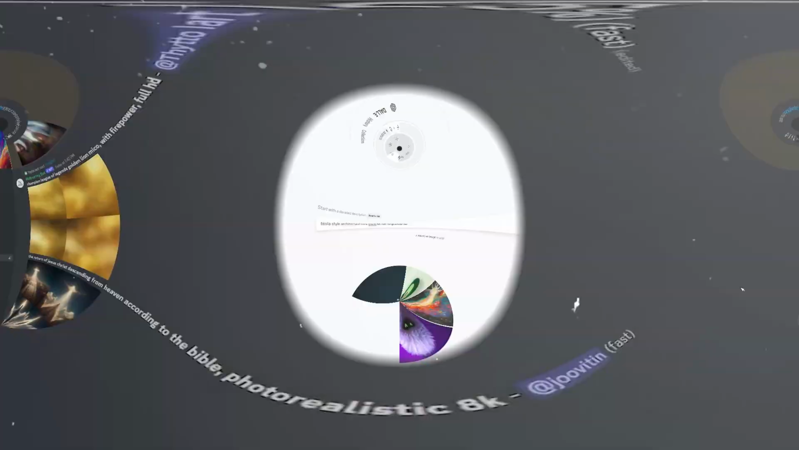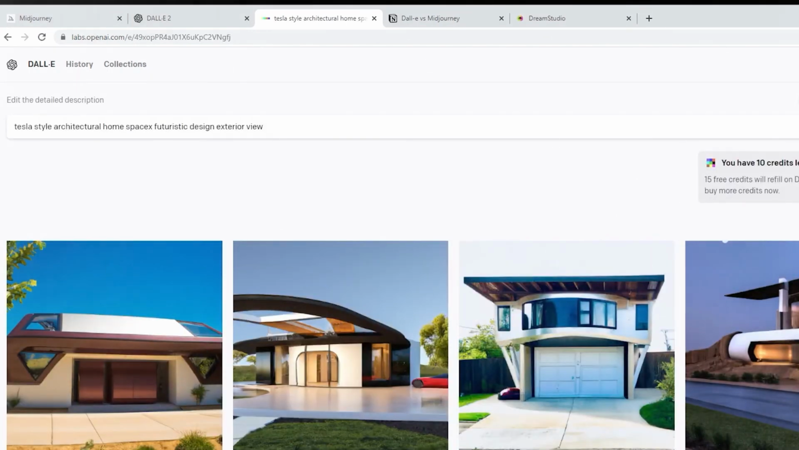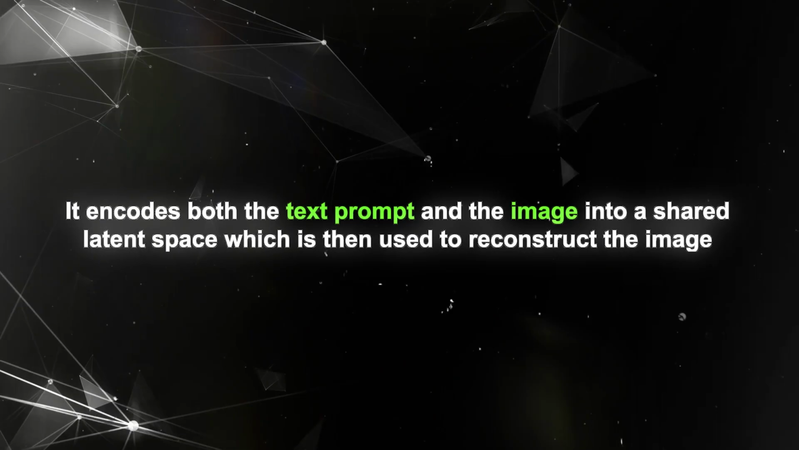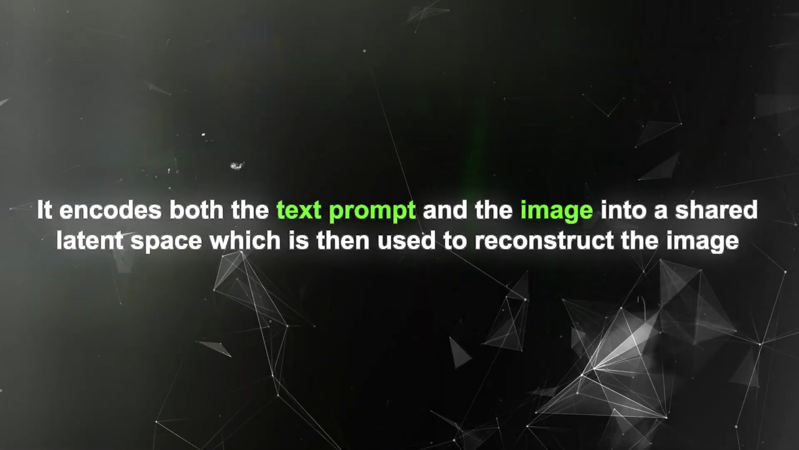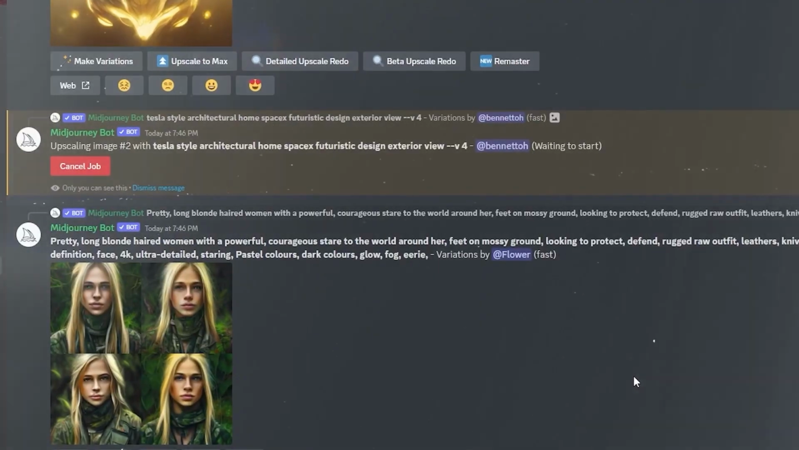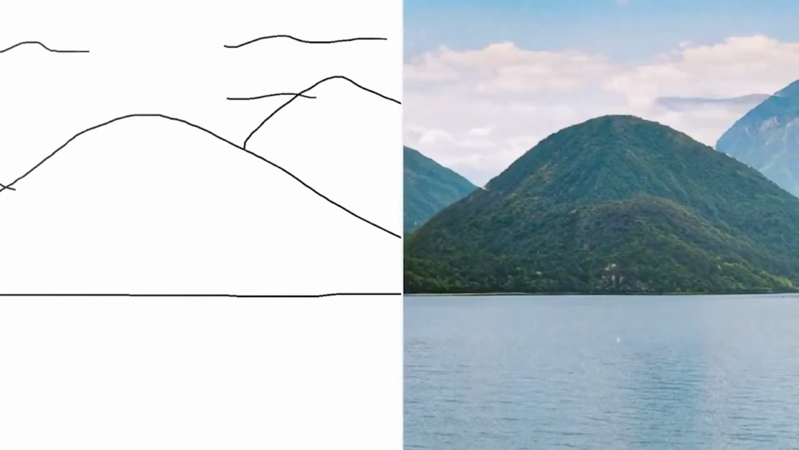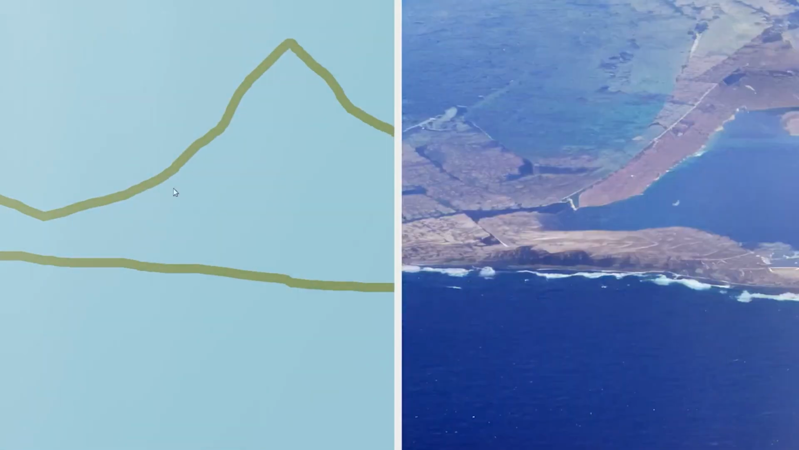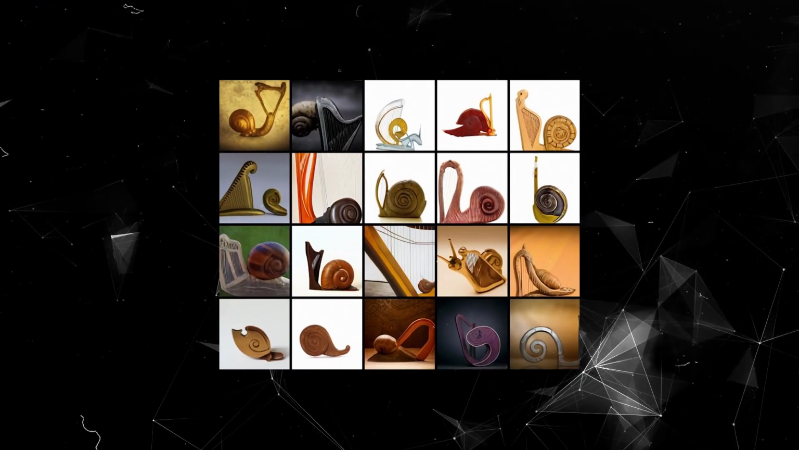background of a landscape. DALL-E is a tool that uses a diffusion model and a transformer-based autoencoder architecture to generate images. It encodes both the text prompt and the image into a shared latent space, which is then used to reconstruct the image. The reconstruction process minimizes the difference between the original and the generated image. DALL-E also uses a technique called multimodal synthesis, which allows it to generate images that combine different modalities, such as text, sketches, photos, emojis, and icons. For example, it can create an armchair shaped like an avocado, a snail made of a harp, or a giraffe